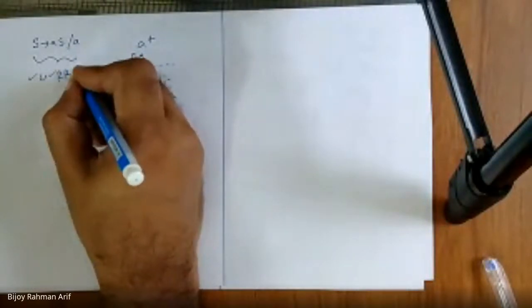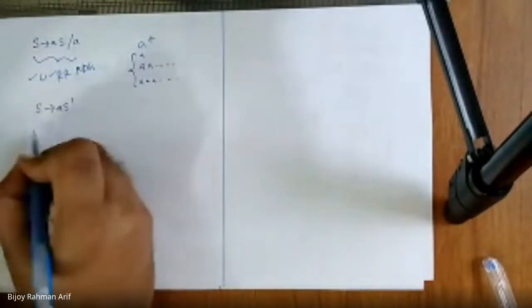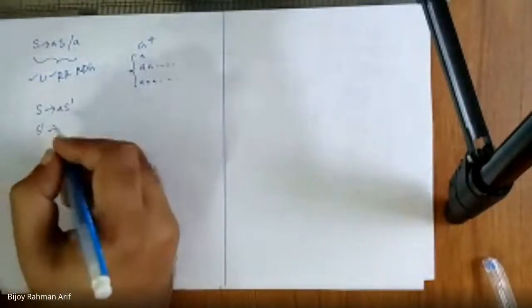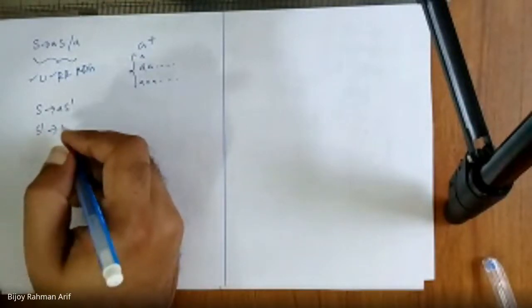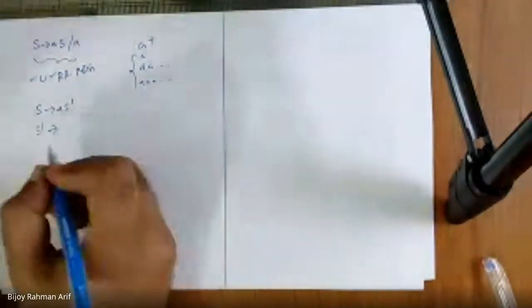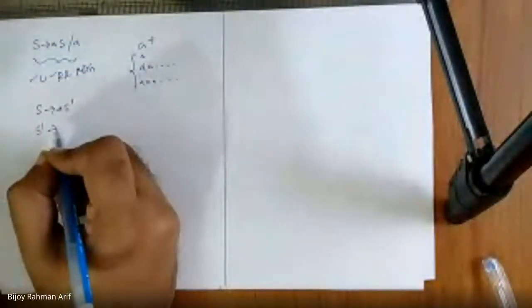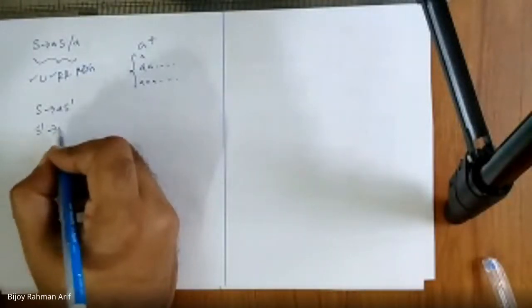Acha. This grammar is non-deterministic. No, it is deterministic, non-deterministic, NDT. So let's convert it to deterministic. S derives A, S dash derives... Okay, so আচ্ছা এই এক্সাম্পলটা ভালো হয়নি। S dash derives দেখি দিয়ে A or epsilon.